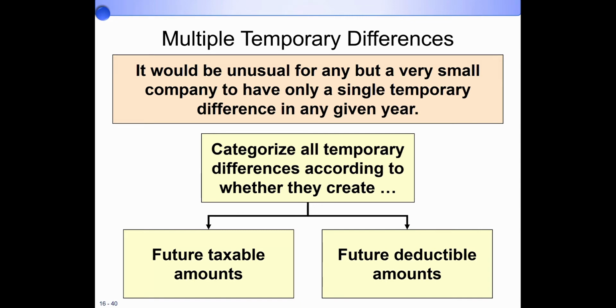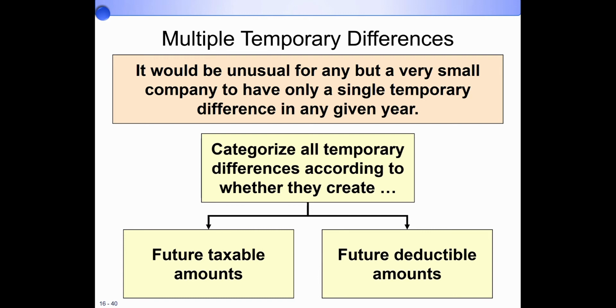You want to separate. First thing, you separate the permanent versus the temporary. Permanent is always permanent, so you don't have to consider any future taxable or future deductible amounts.